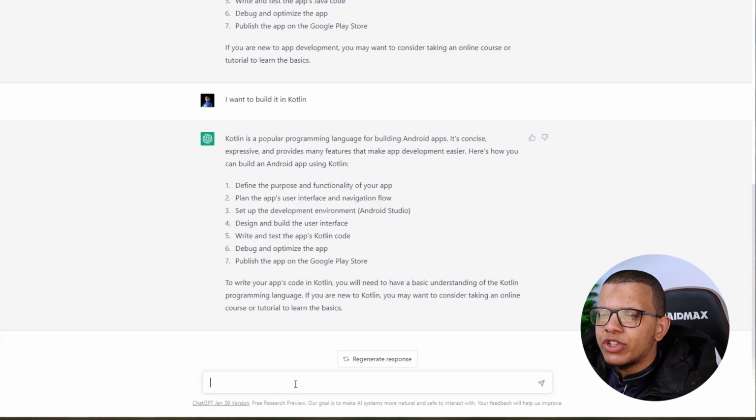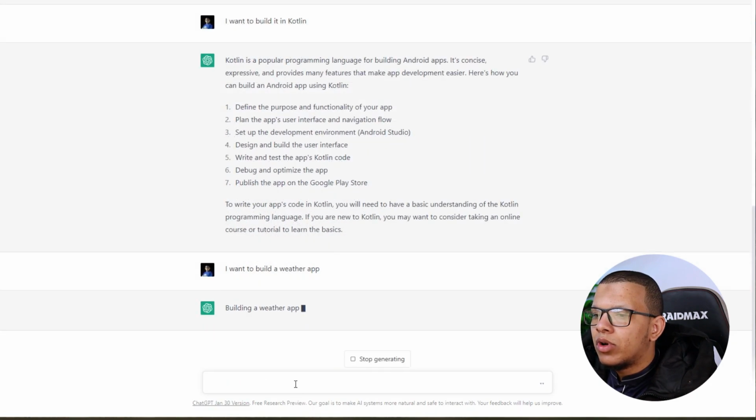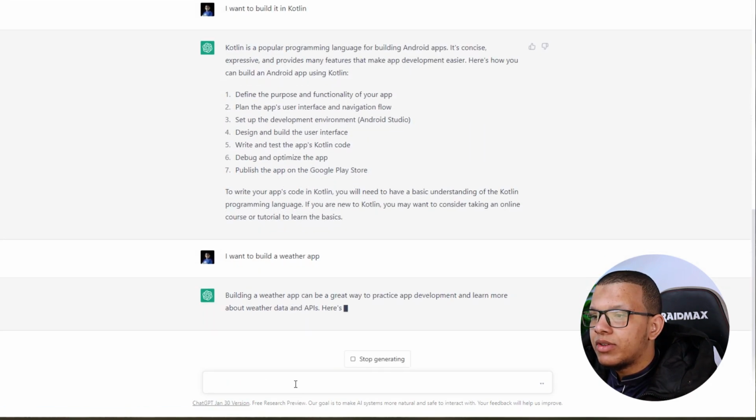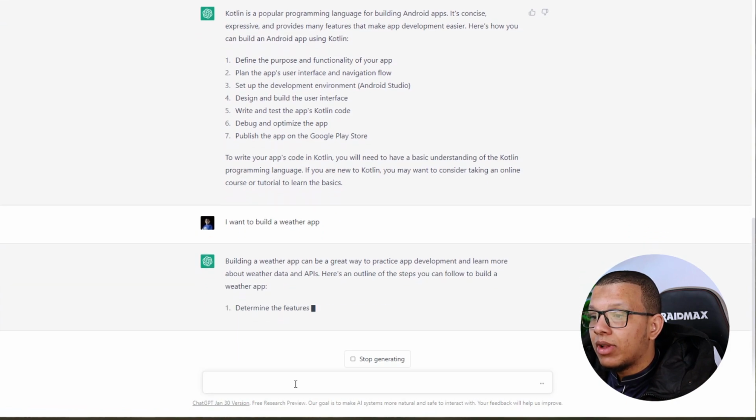Let's think of an Android application. Let's give it something I can access directly with my eyes. Let's try to build a weather app. Yeah, let's go with the weather app. Okay, I want to build a weather app. Okay, a weather app can be a great idea. Practice development, more weather data, and an outline of steps.